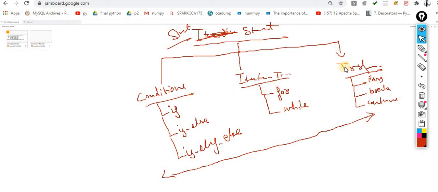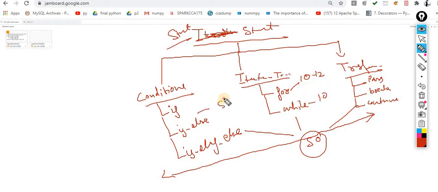Whenever you are going to solve any real time problem that is a combination of your conditional, iterative or transfer statements, because this is the foundation, the first step. Don't worry about it. By the way, we will cover approximately 50 programs over here with the help of these conditional, iterative and transfer statements. So don't worry about it.